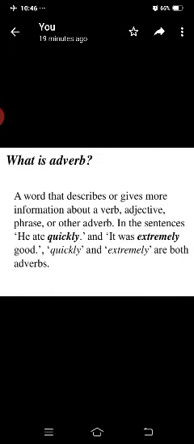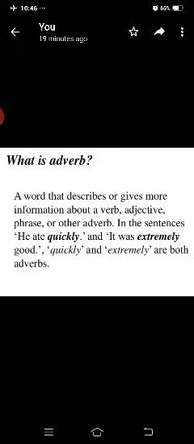Next, related topics: nouns, pronouns, verbs. Now let us discuss adverbs, which are also very important in our day-to-day communication and play a vital role. What is an adverb?